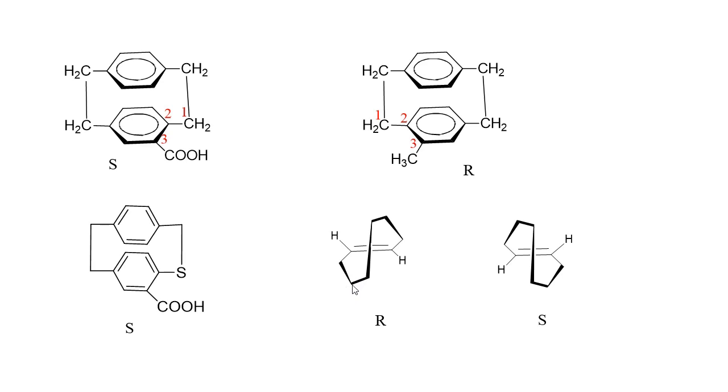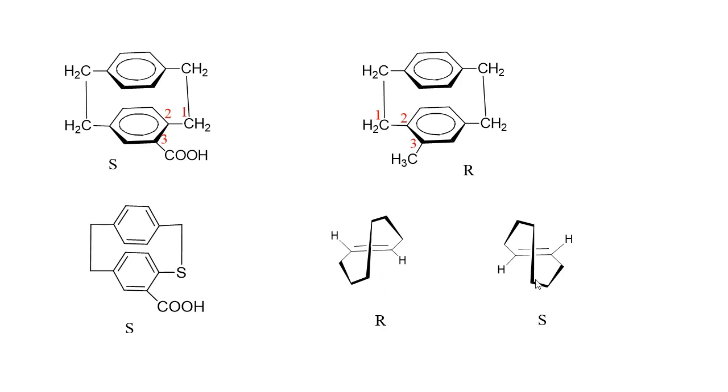It is the pilot atom. This carbon is the pilot atom. Then 1 to 2 to 3 traverse a clockwise turn. 1, 2, 3 turns a clockwise path. So the molecule will be R.